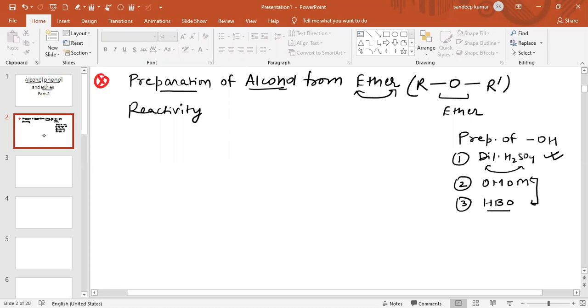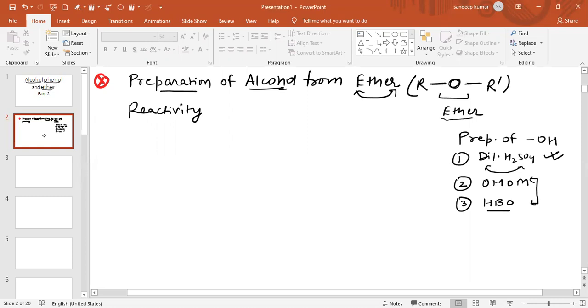Which group is ether basically? Ether has a polyvalent functional group like oxygen. Oxygen is bonded to this carbon and this carbon. This is an alkyl group and this is also an alkyl group. This whole compound we call ether.